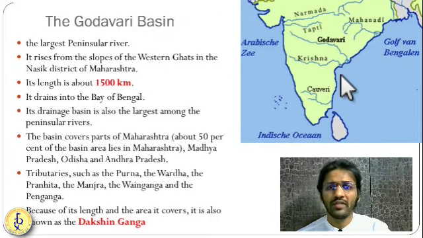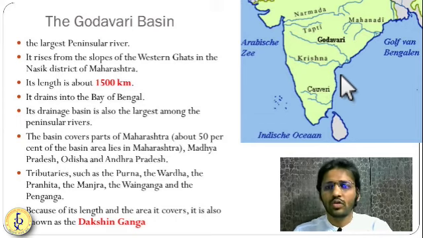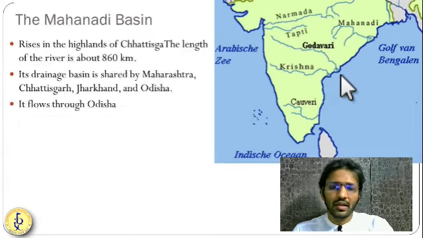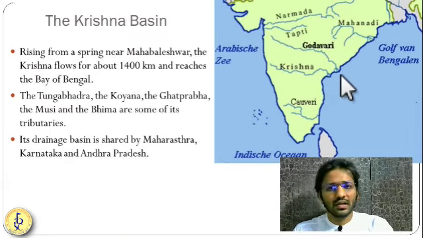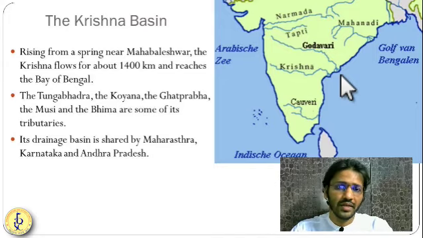I hope you don't have any doubt over here. Godavari and Krishna: Godavari is not making a delta in Odisha, it is also making a delta in Andhra. So don't have any doubt. Friends, I hope you have understood these rivers. They are not in much detail in this chapter. We are going to see a detailed chapter about all the rivers and their tributaries in the class.